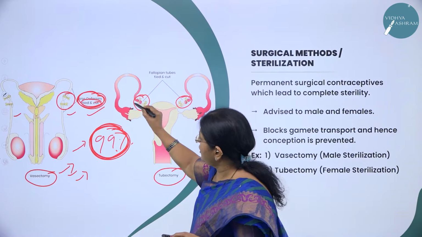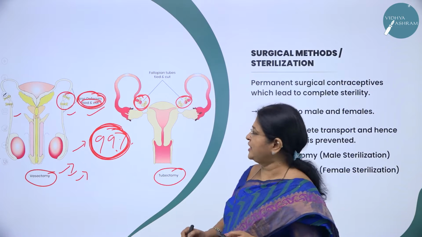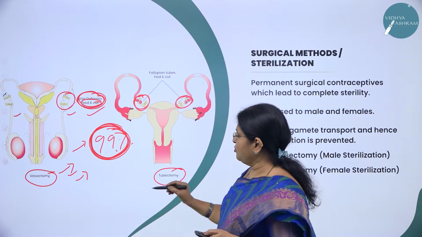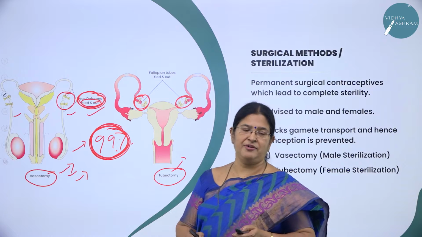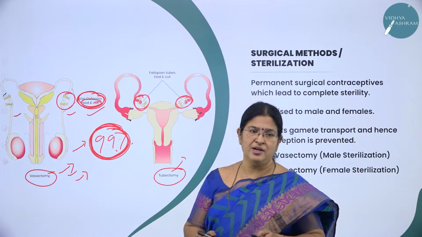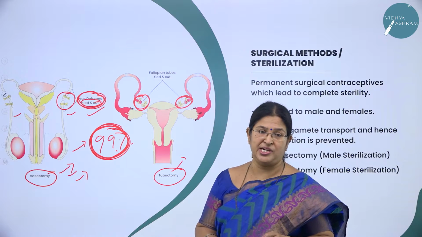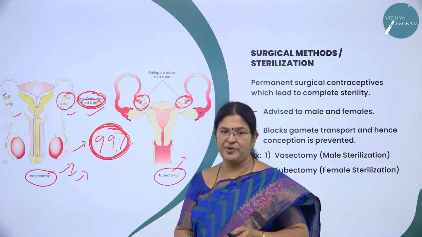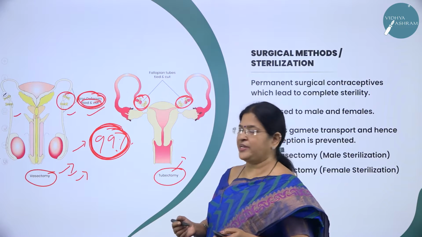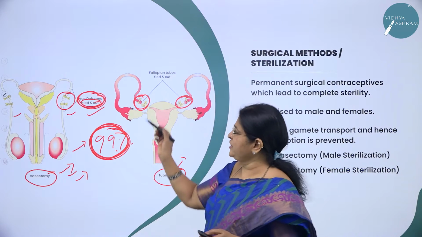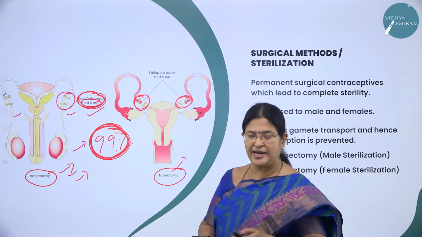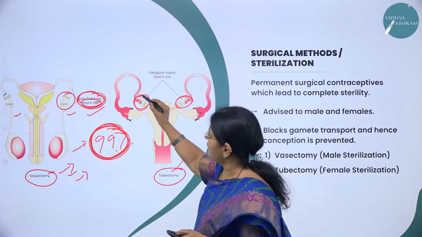So here a small part of the fallopian tube is cut and sealed, right. Tubectomy is nothing but a female sterilization, performed through general anesthesia, and a small cut is made in the body wall. What is very important is the fallopian tube on each side is cut and sealed. So here you can see how it is sealed.